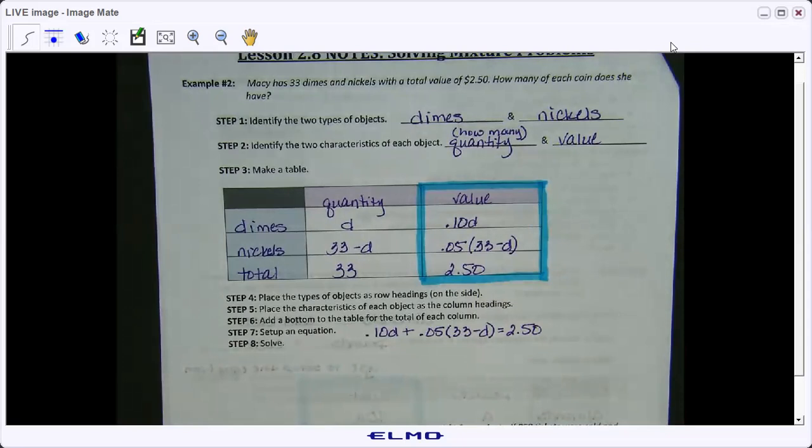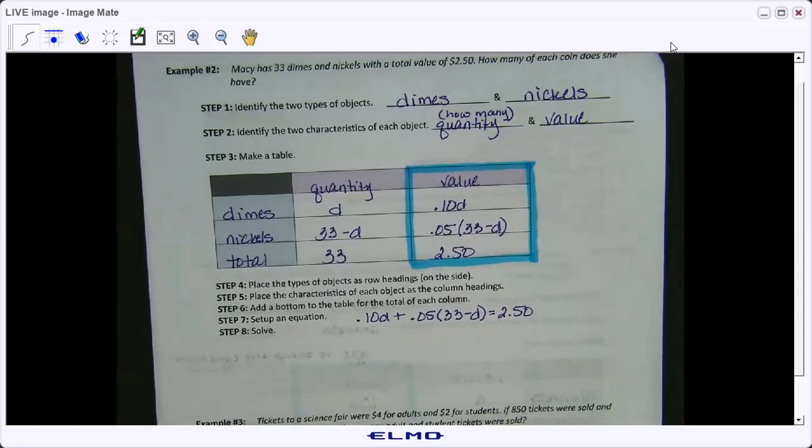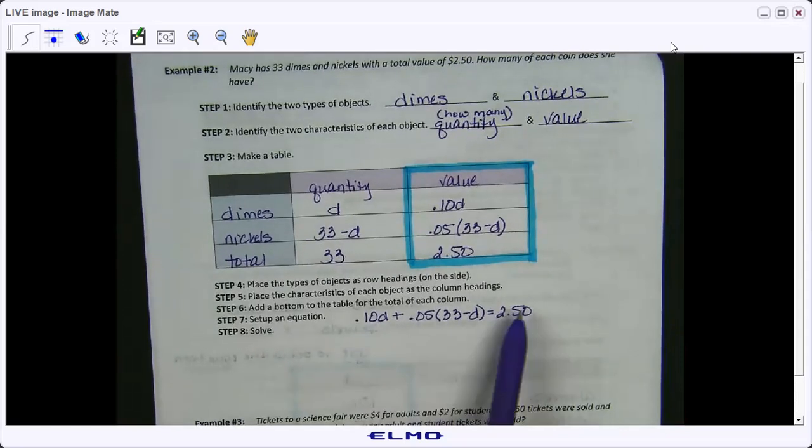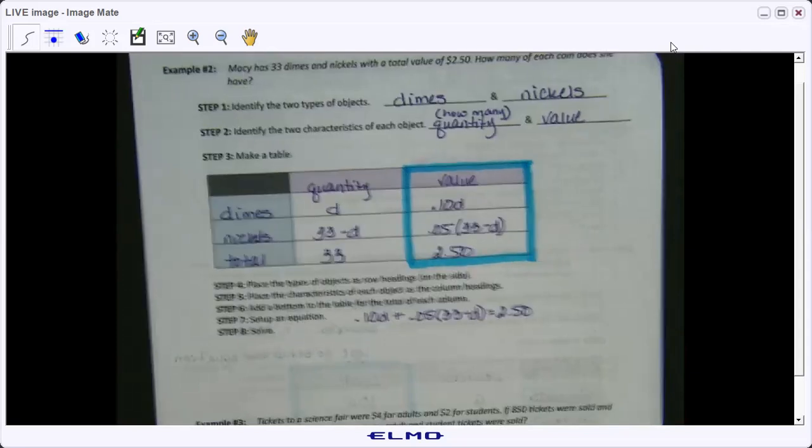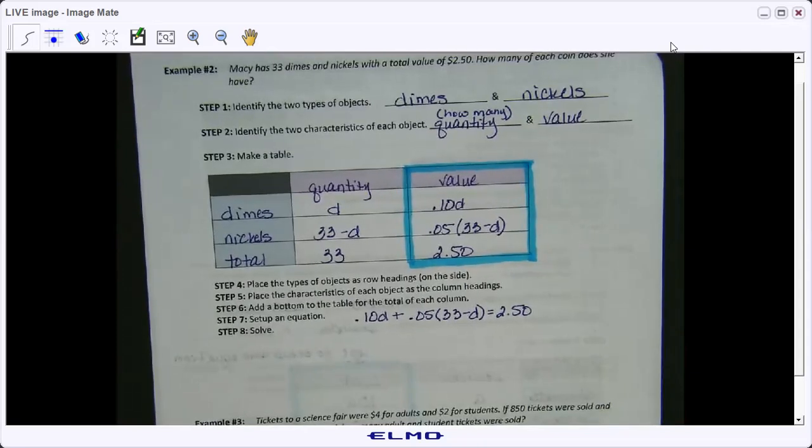All right. Now, you can use your calculator to do this. So if you have your calculator, you can pull that out and start multiplying all of this. Or you could multiply the 10, the 5, and the $2.50 by 100 and move your decimals over and solve it that way.